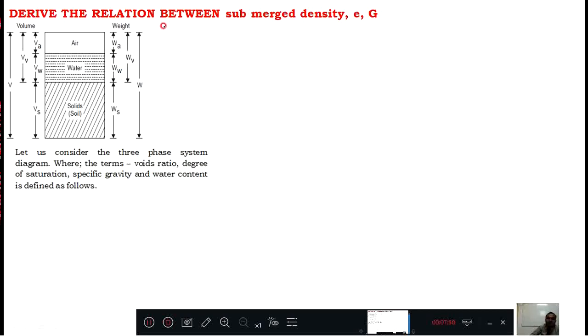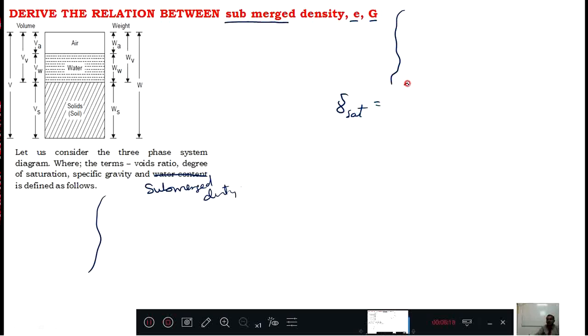Derive the relation between submerged density and e and G. Then again, everything is the same. In the place of water content, you can write dry density. Sorry, what? Submerged density. Here, what you need to do is the derivation of saturated density gamma sat. Gamma sat equals G plus e divided by 1 plus e into gamma w.